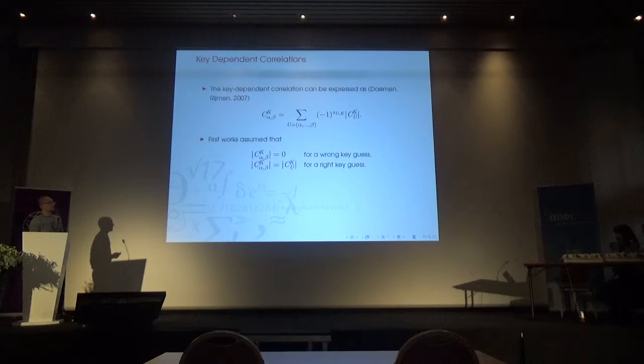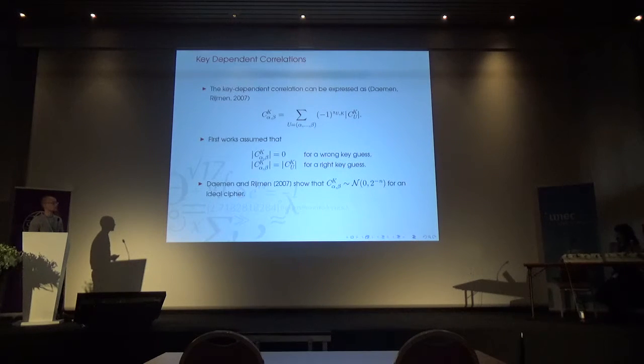They assume that for a wrong key, we actually get correlation 0 for any key. And for a right key, the absolute value is some constant, which is just the correlation contribution of the most dominant trail in this hull. So this works for some ciphers, but it's not very accurate in general.